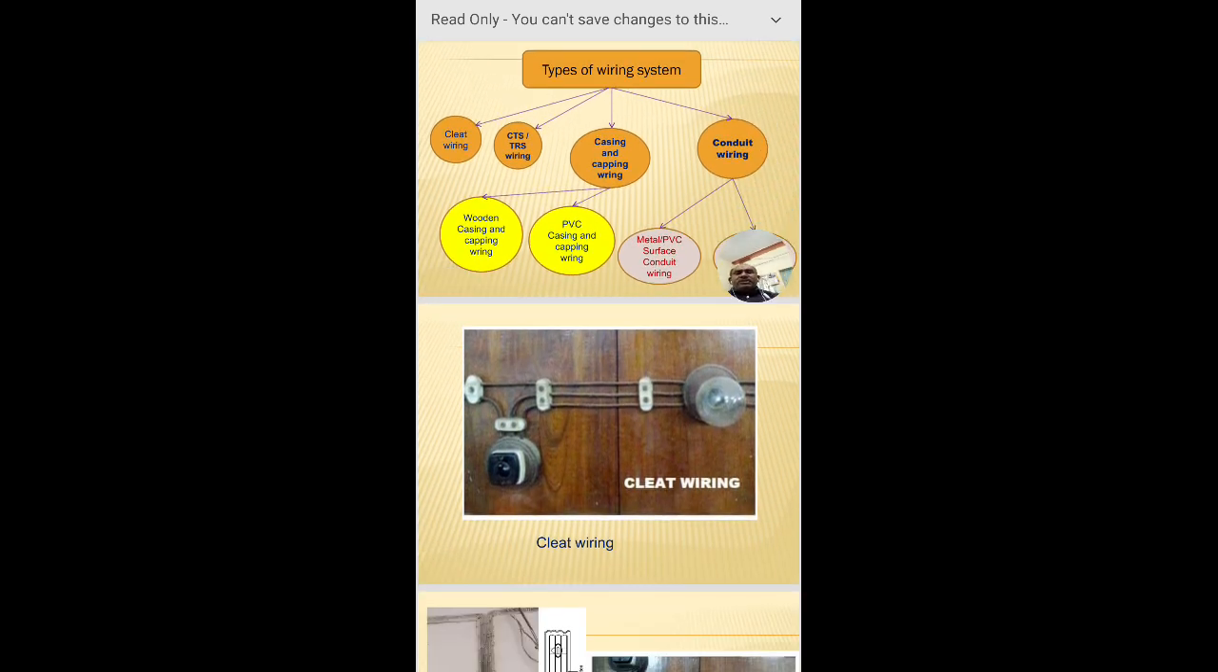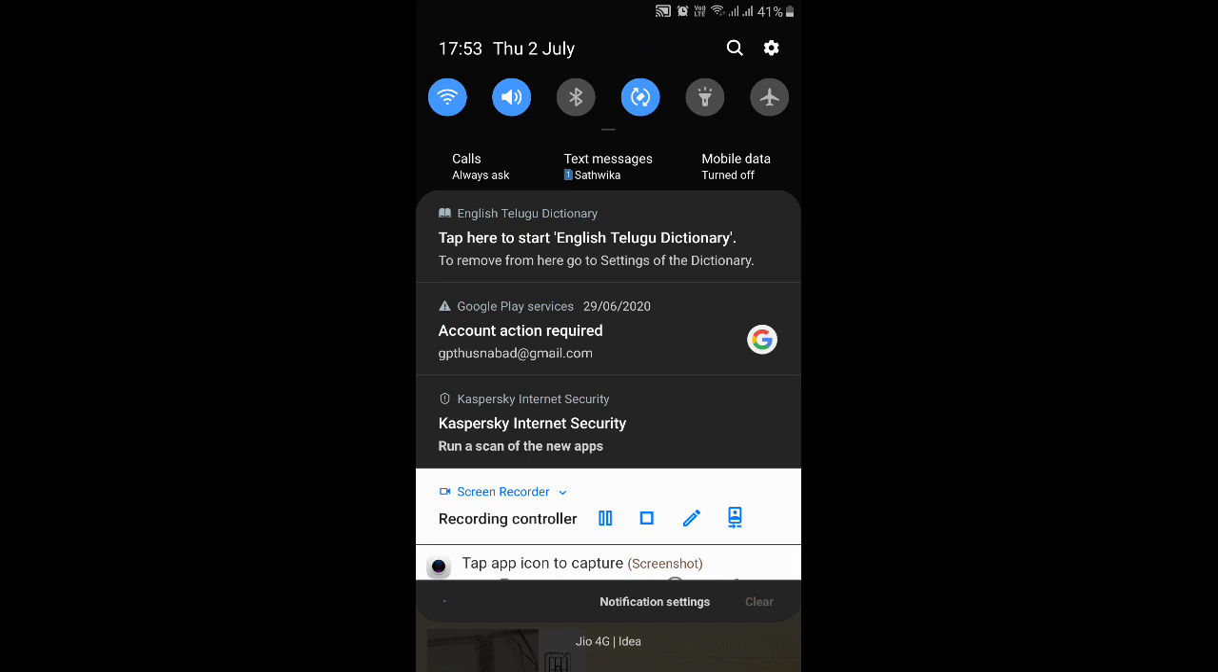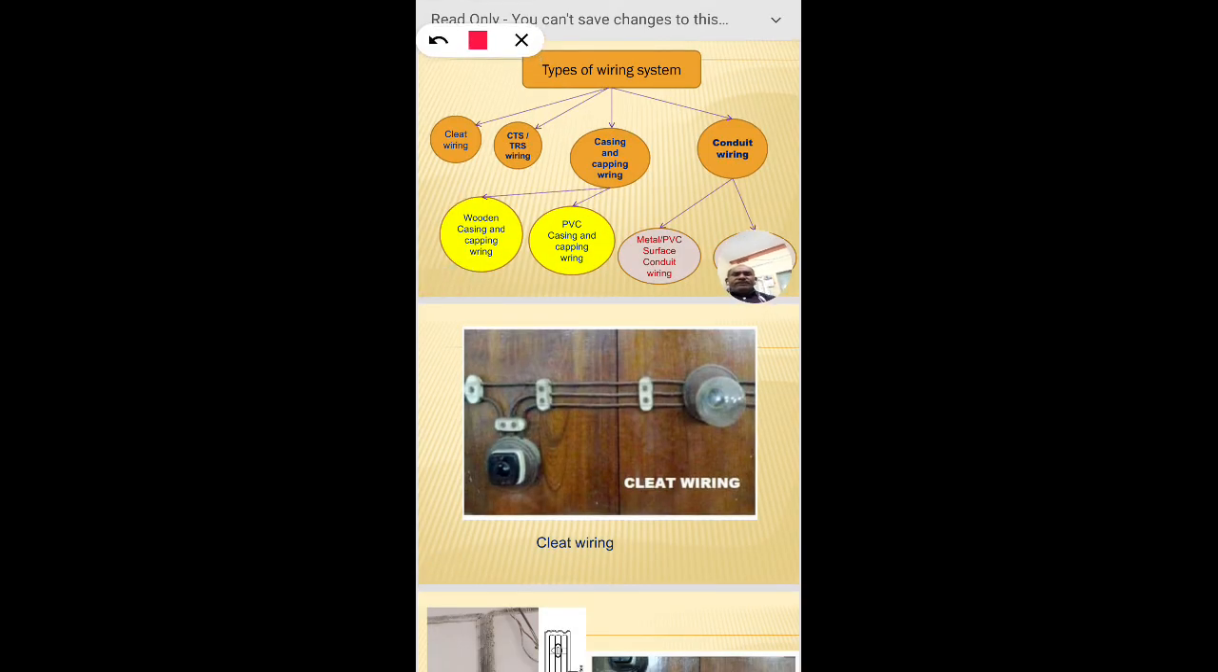In the cleat wiring system, you can see this is one cleat and this is another cleat, placed at a distance. Here are the wires placed, here is a bulb load, here is a switch, and this is the junction. So in olden days they were using cleat wiring systems.